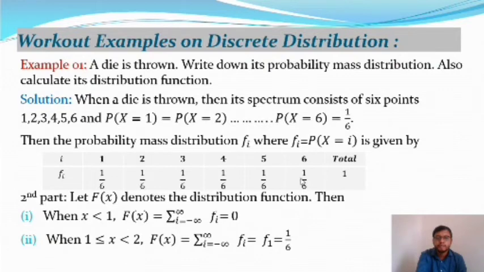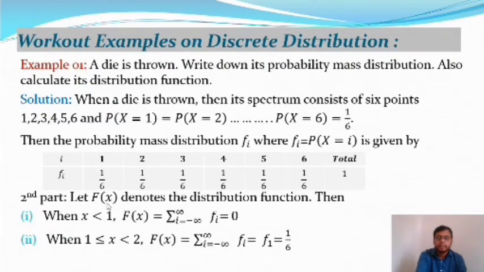The summation of f_i is equal to 1. So this is the probability mass function of the given problem. After that we are going to calculate its distribution function.